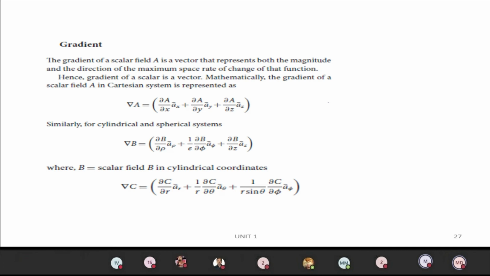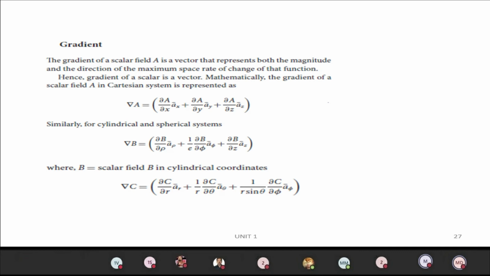Similarly, for the cylindrical coordinate system, if you have a scalar b, you can take the gradient using the formula del b equal to dou b by dou rho into a rho plus 1 by rho dou b by dou phi into a phi plus dou b by dou z into a z.